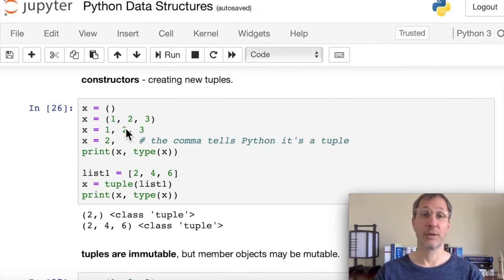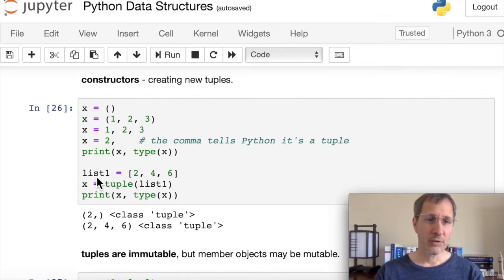The parentheses are actually optional, so even when you take the parentheses away, 1, 2, 3 separated by commas, Python knows that this is a tuple. Now if you want a tuple of just one item, you still have to put the comma. That comma tells Python that this is a one item tuple and not just an integer. And then you can see that we print here x and the type of x, and we get a tuple with just the 2 in it, and the class is a tuple.